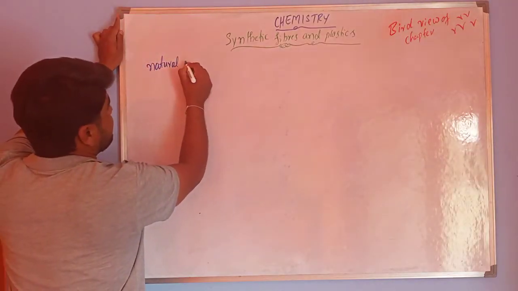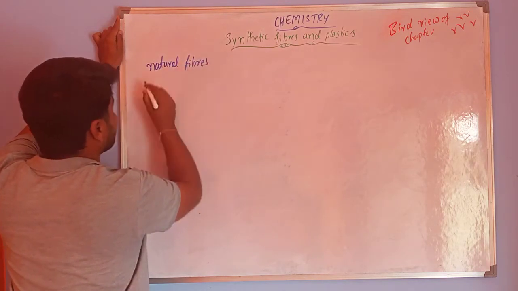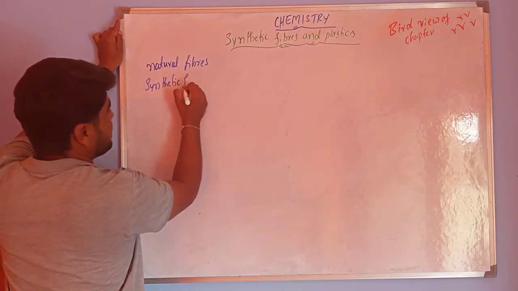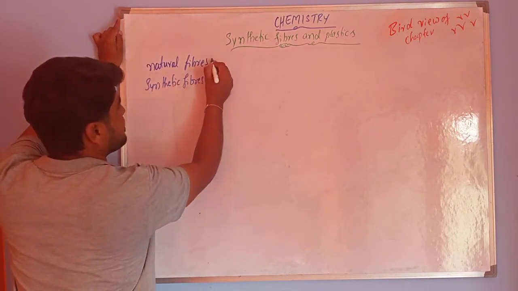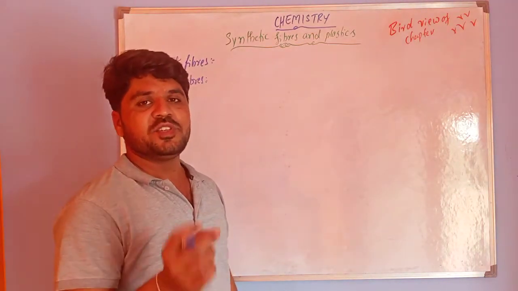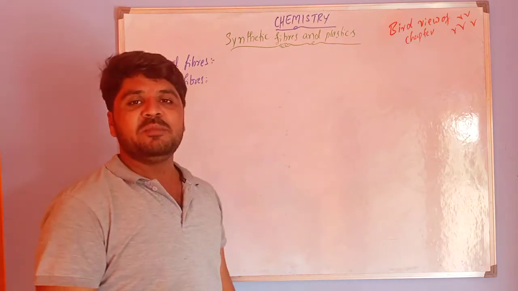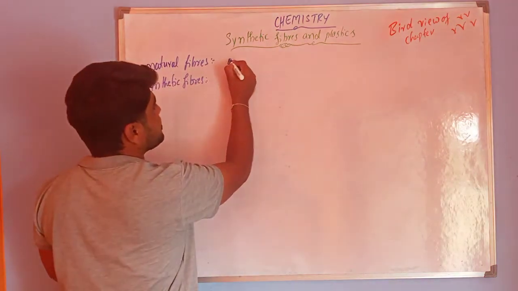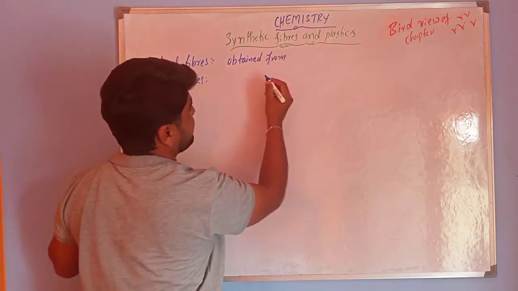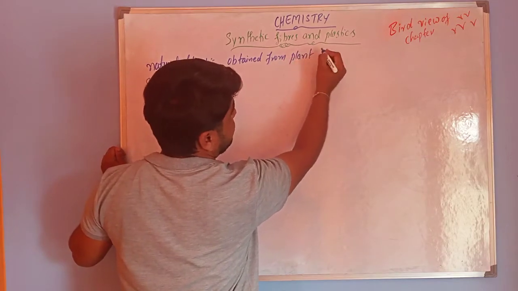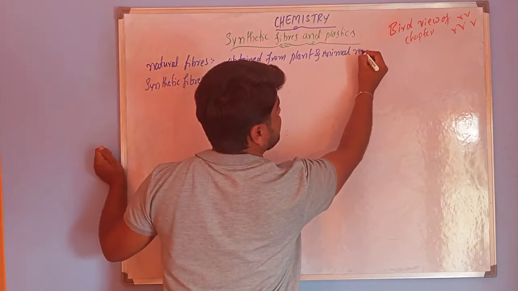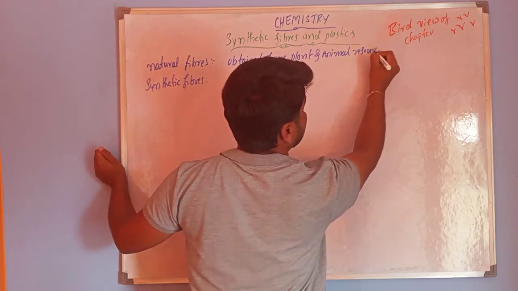Natural fibers are the fibers which are obtained from plant and animal resources.